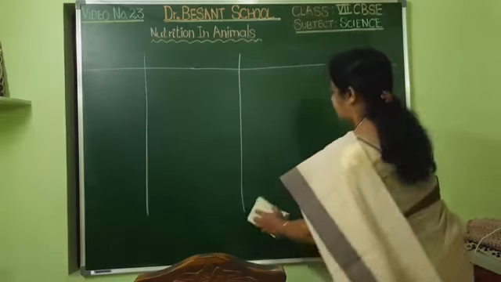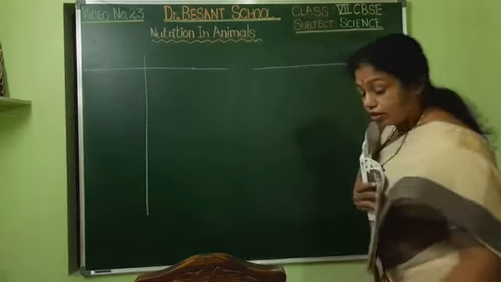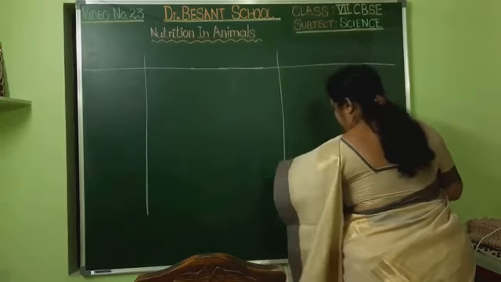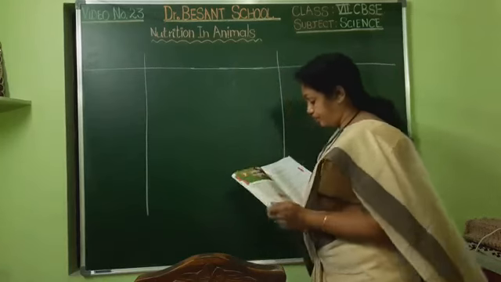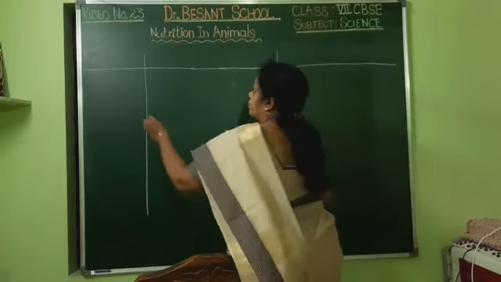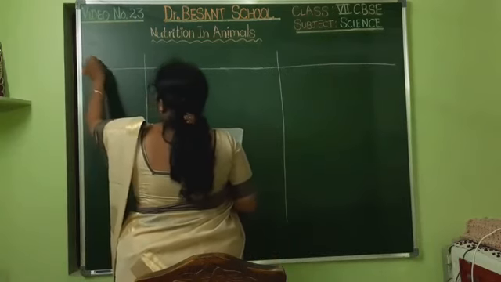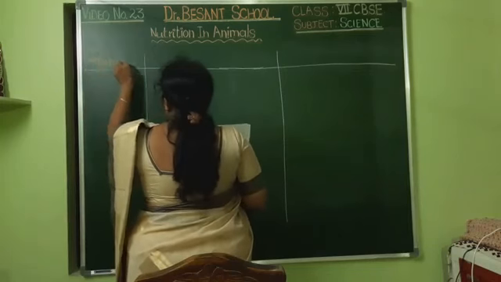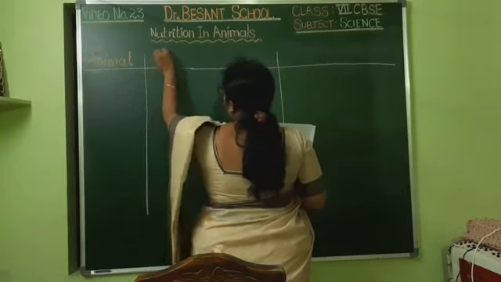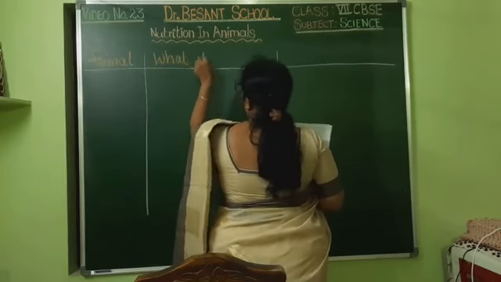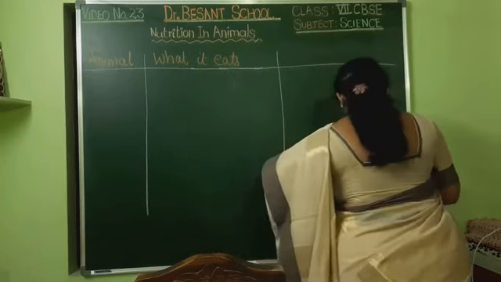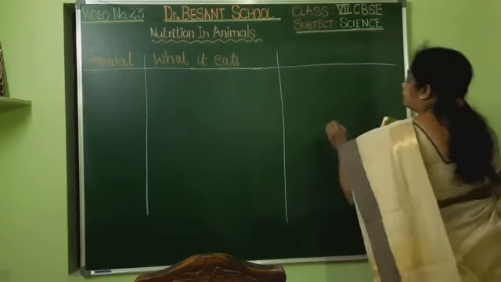Make this column bigger. Name of the animal, what it eats. This one is classification based on animals' eating habit.